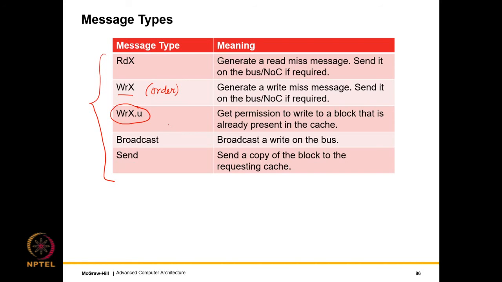And WRITEX.U is just to get the permission from the rest of the sister caches to write. So in this case, the current cache actually has a copy of the block, but it does not have the permission to write to it. So the WRITEX.U message is sent to actually get permission to write to the block. Broadcast is where we broadcast a write on the bus. We basically say that, look, I have set x to 5. So this is a message to the rest of the sister caches to do something.